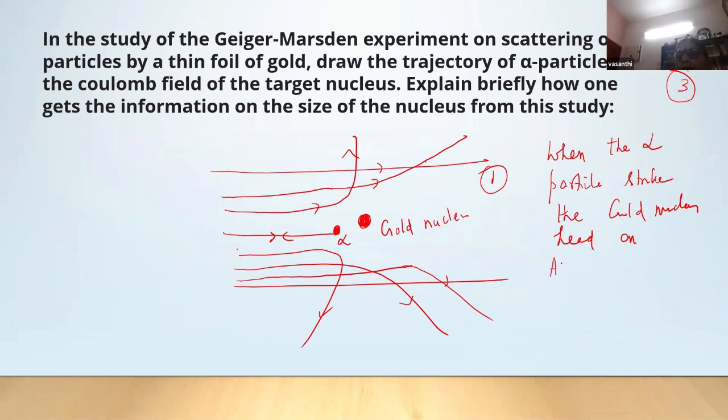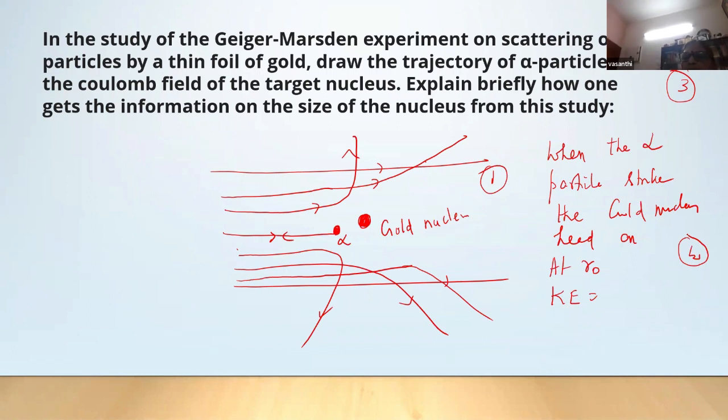At r0, what happens? They have to write this: the alpha particle experiences maximum force of repulsion and is turned back, undergoing backward scattering. If they give this explanation, you can give half mark.